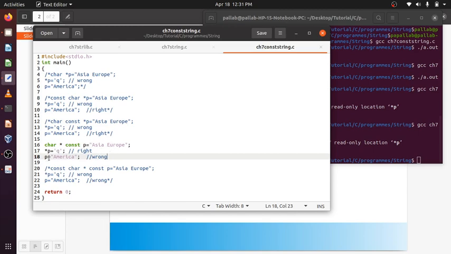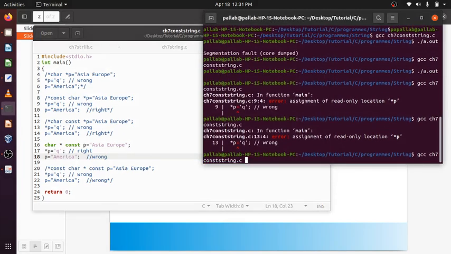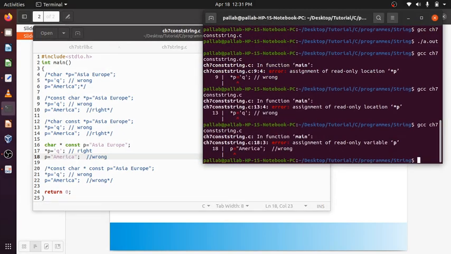So p = America will not be right, because p is a constant. The value of p cannot change to a different thing. So p = America will never compile. It is wrong.